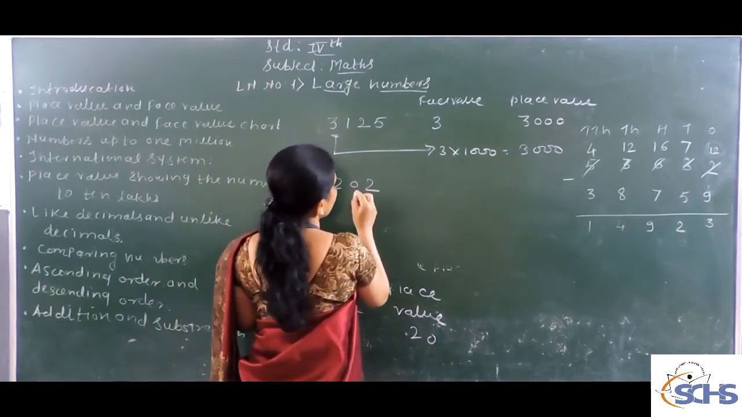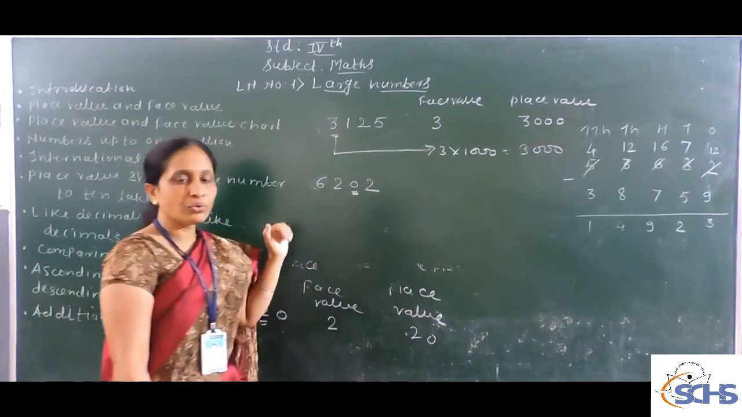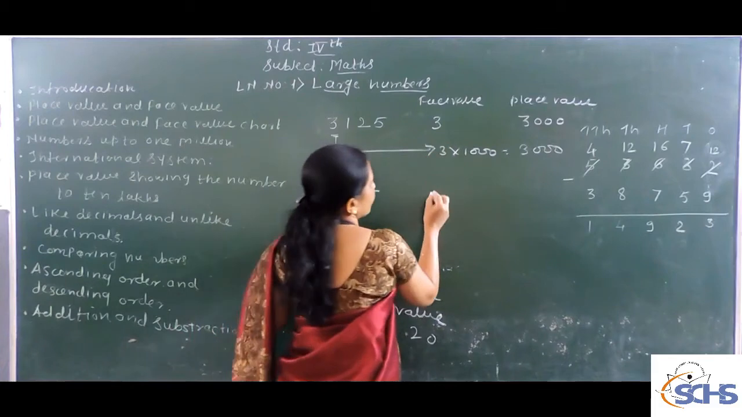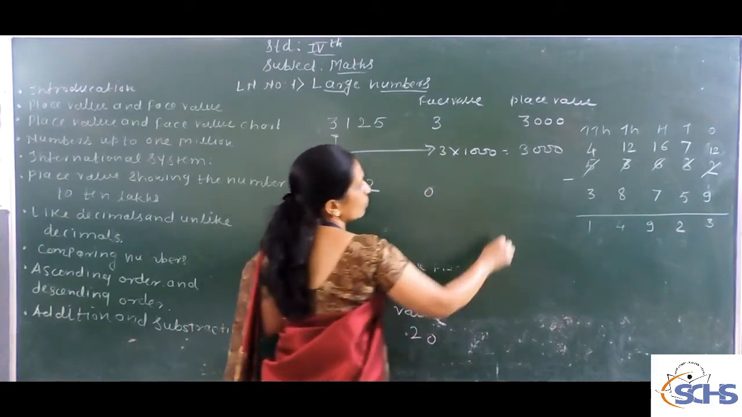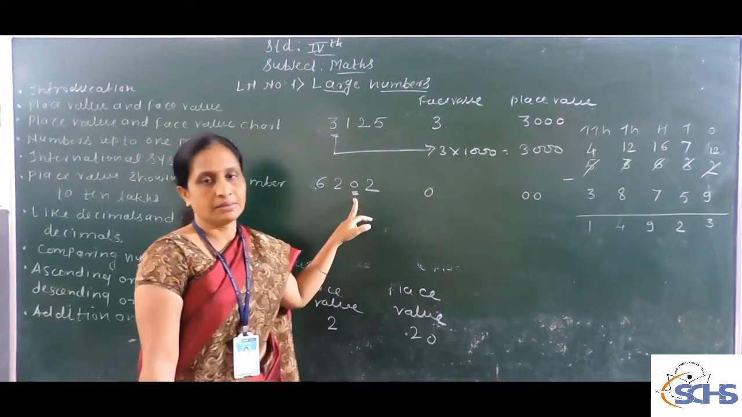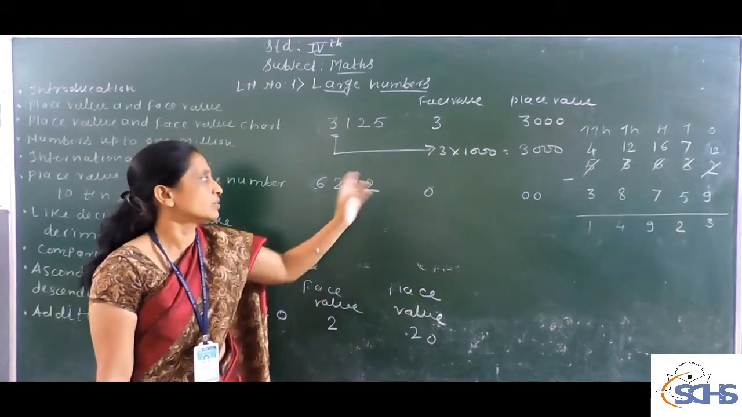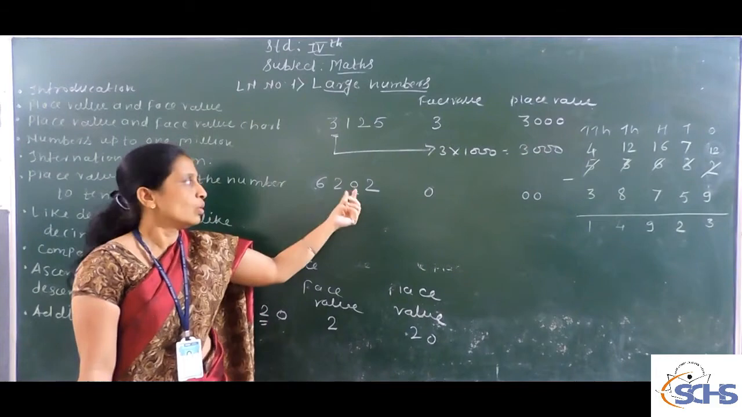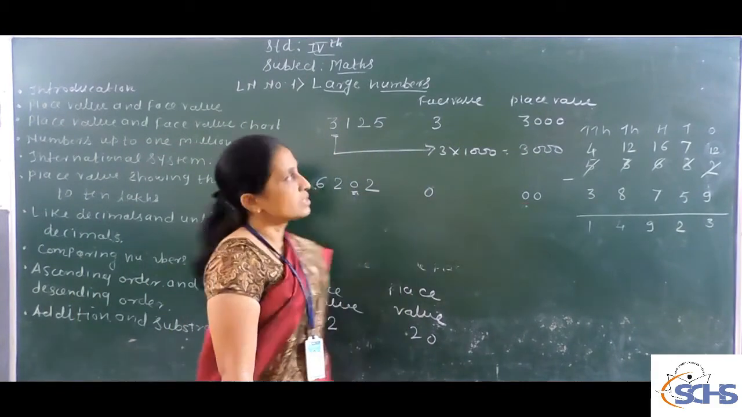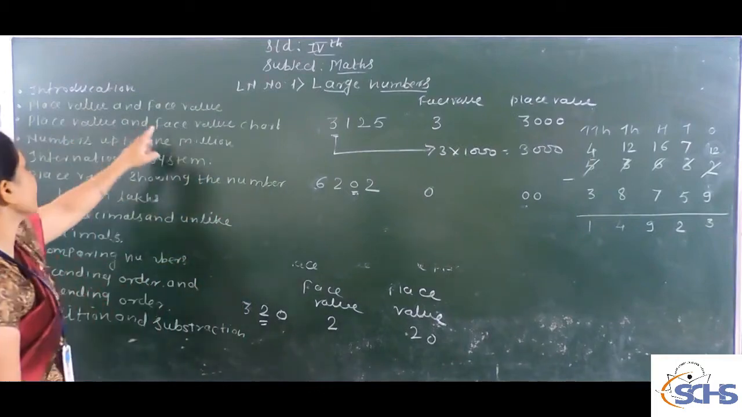Again, take one example here, 6202. What is the place value of 0? If you want to find the place value of 0, what is the face value? 0. And what is the place value? The place value is 0, because it is in the 10 place. That's why there is no digit, only 0 is there, so I keep here 0. See, this is all about the face value and the place value.